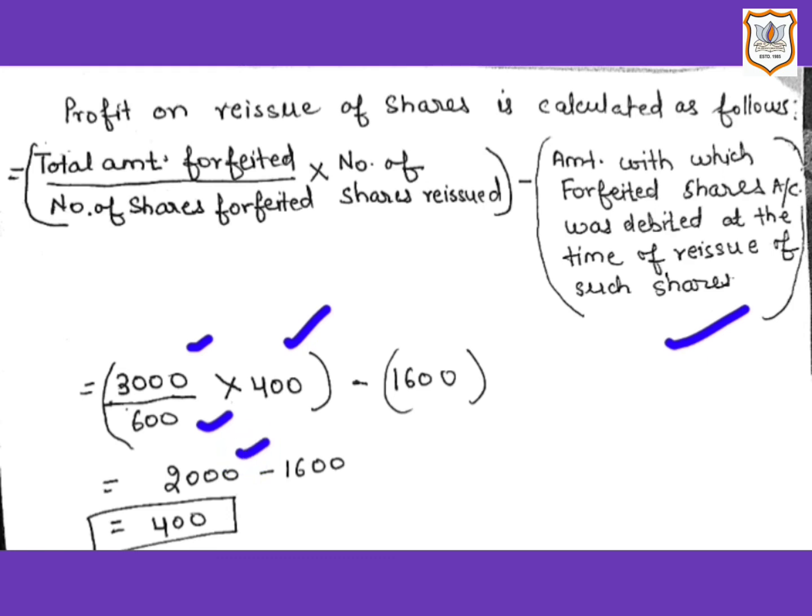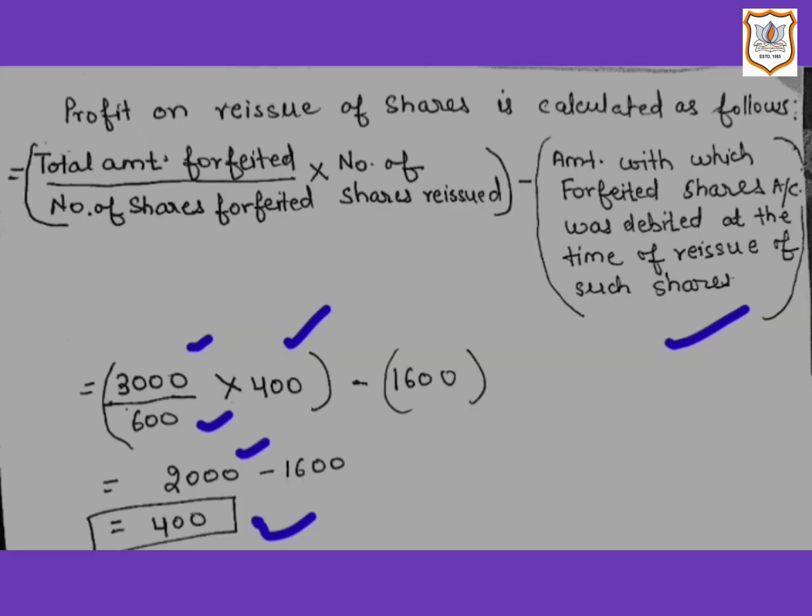Now from rupees 2,000, 1,600 will be subtracted. 1,600 is the amount with which forfeited shares account was debited at the time of reissue. So here we will get rupees 400. 2,000 minus 1,600, that comes to 400, which will be transferred to capital reserve account.